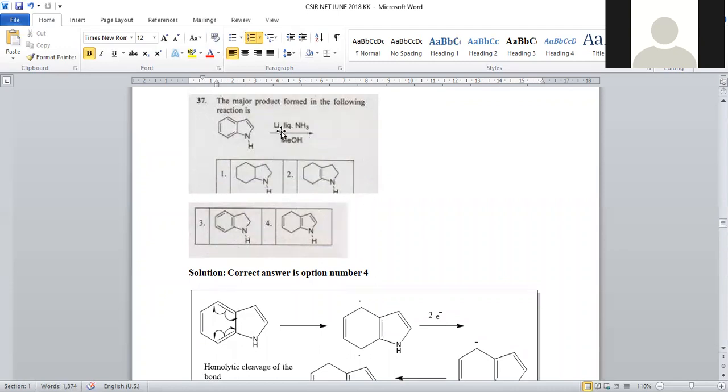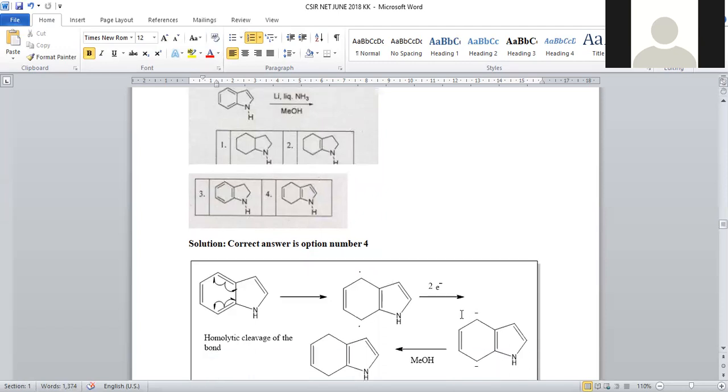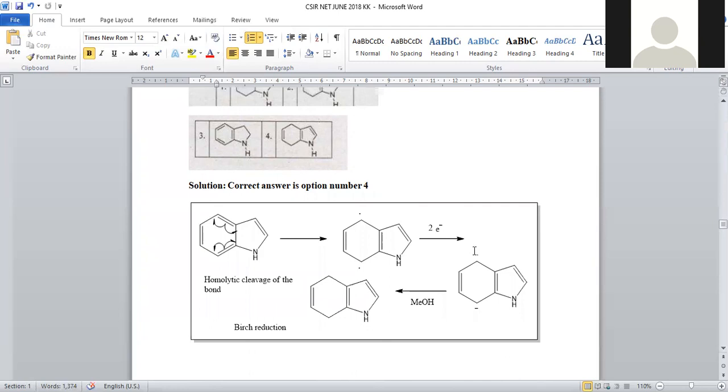When lithium is dissolved in liquid ammonia, each lithium will give one electron. So here two lithiums are required, so that two electrons are released. These radicals are now converted into a dianion species. It is the 1,4-diradical, and after gaining electrons from lithium in liquid ammonia, this is converted into the 1,4-dianion.